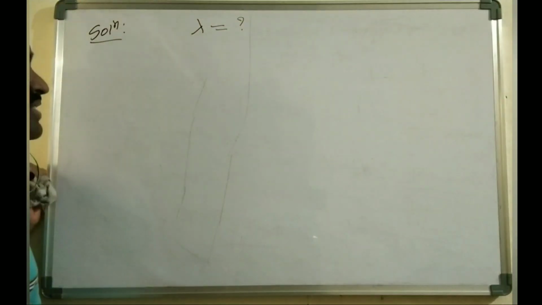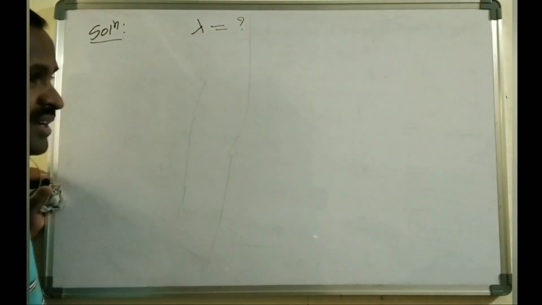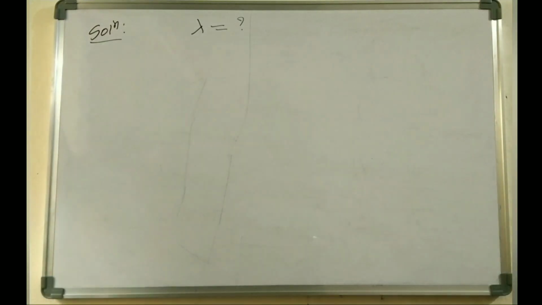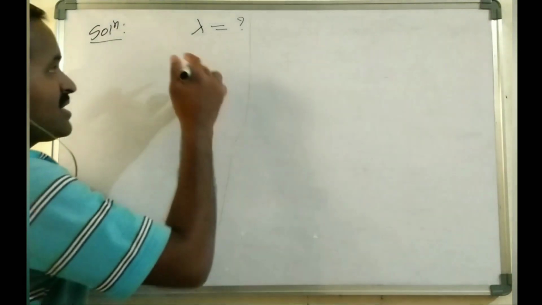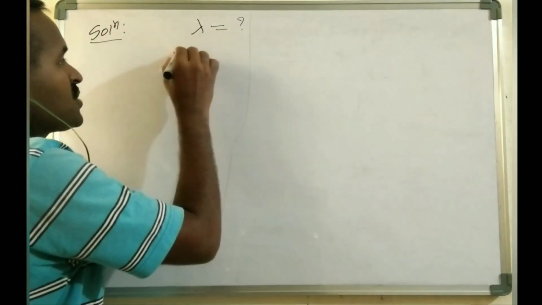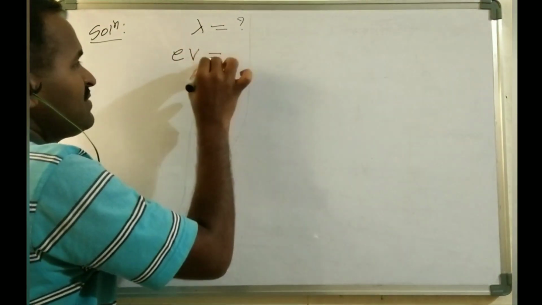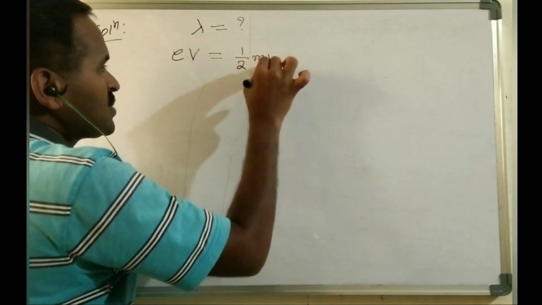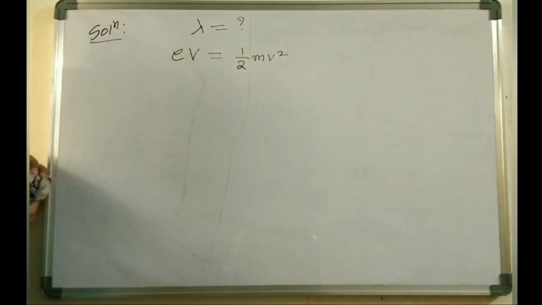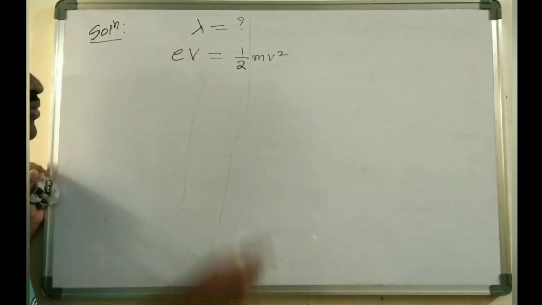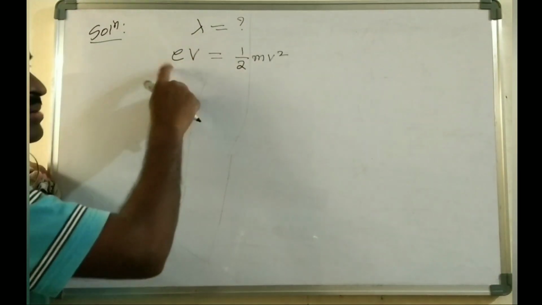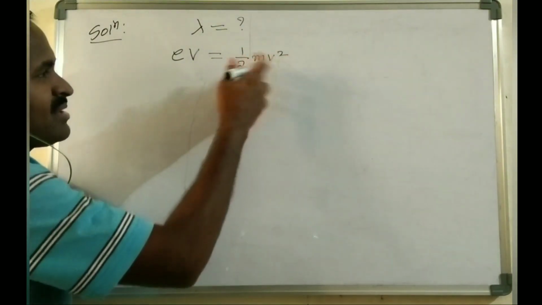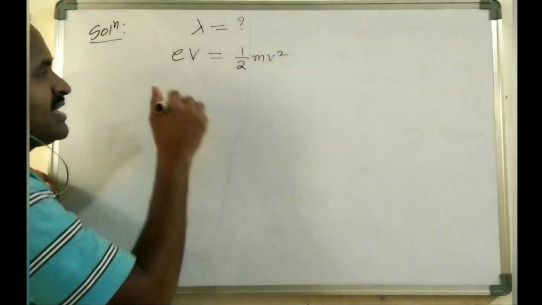The accelerating potential is nothing but the stopping potential. This stopping potential, eV, equals half mv square. According to the photoelectric effect, there is a relation: stopping potential eV equals half mv square. So you can multiply both sides with m.